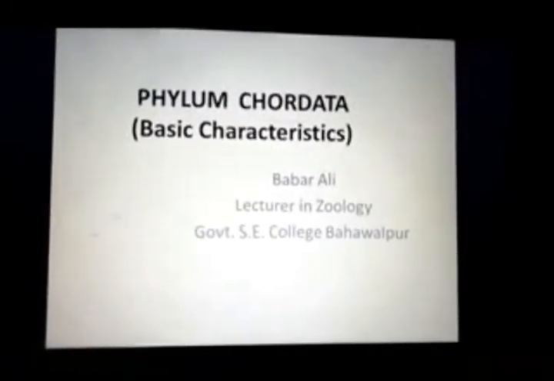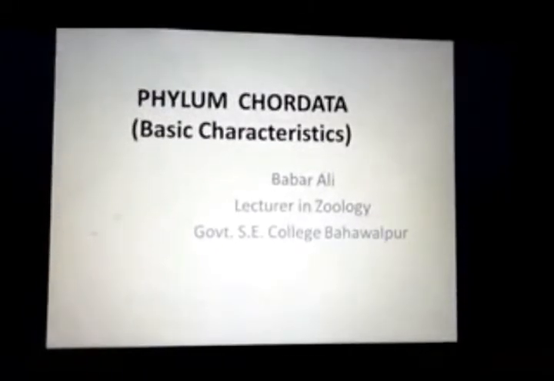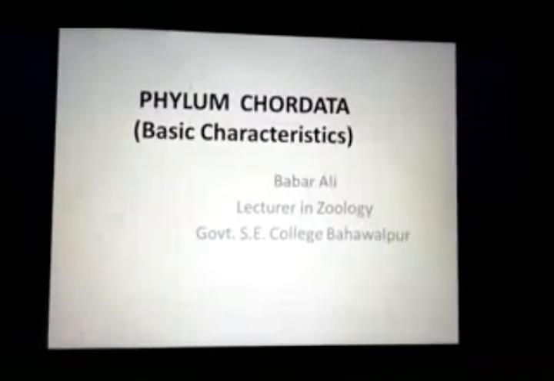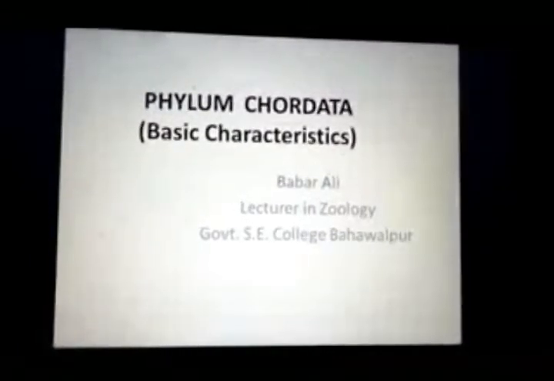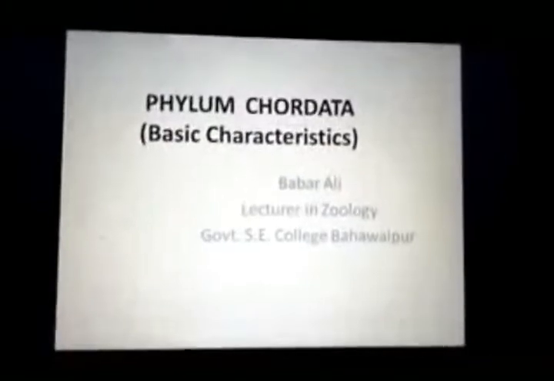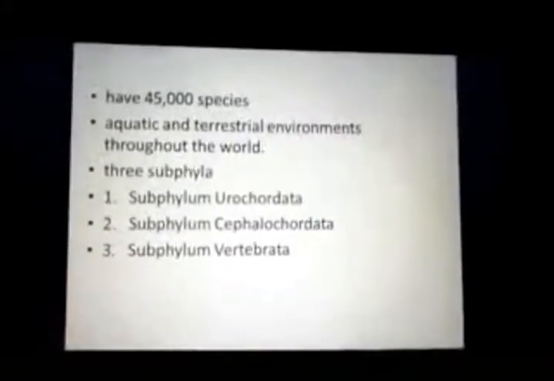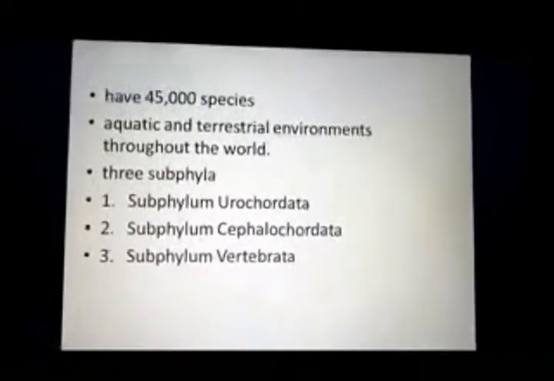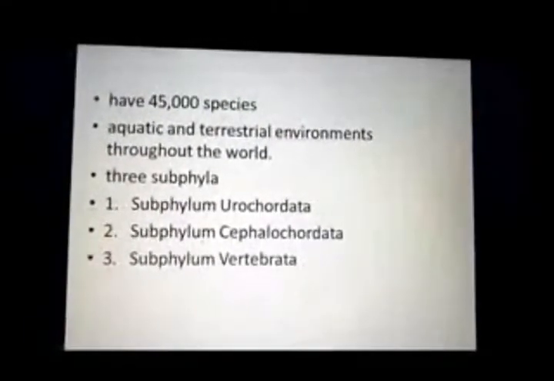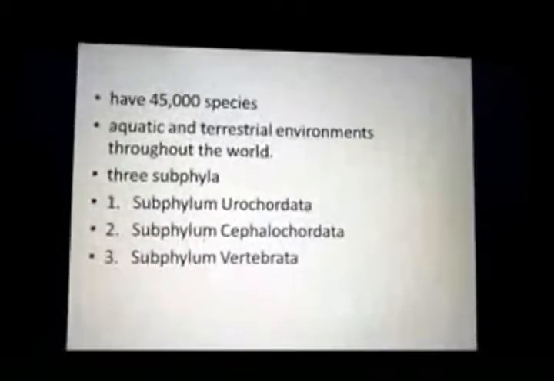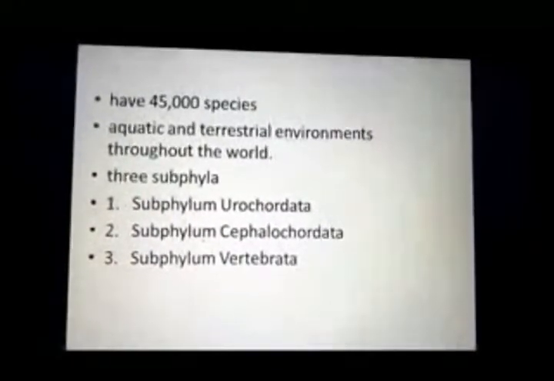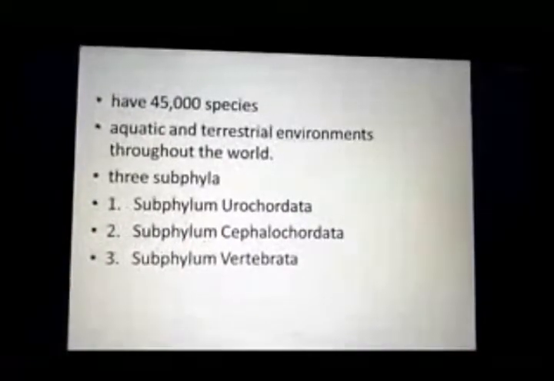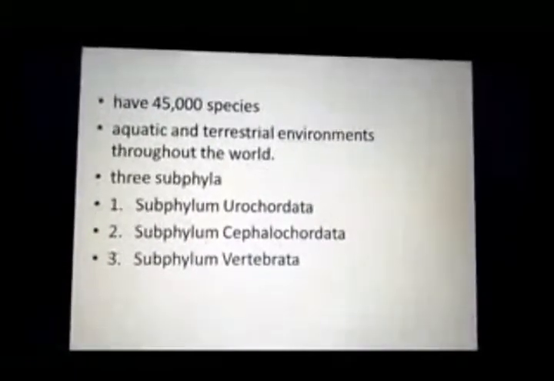Today we are going to start a new topic about phylum Chordata, and in this lecture we discuss the basic characteristics of phylum Chordata. Near about 45,000 species of this phylum have been identified, and these animals live in all types of environments, aquatic and terrestrial, throughout the world.